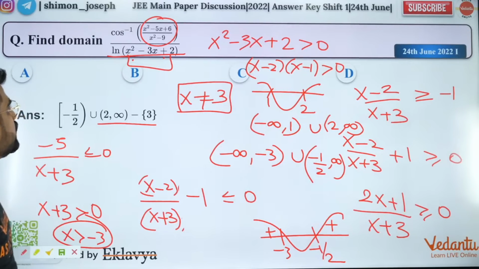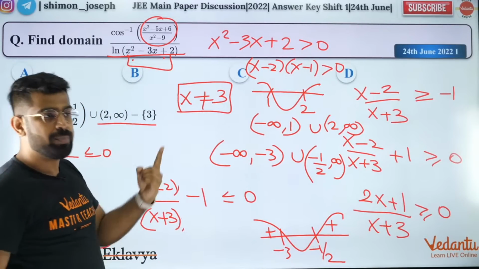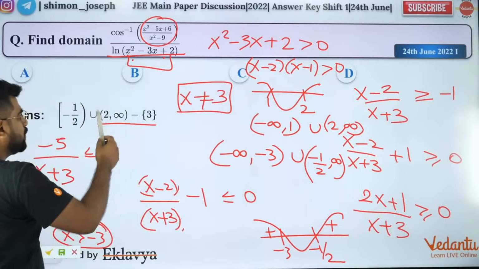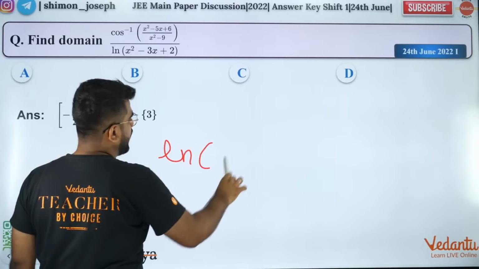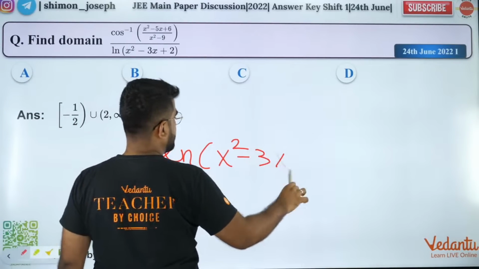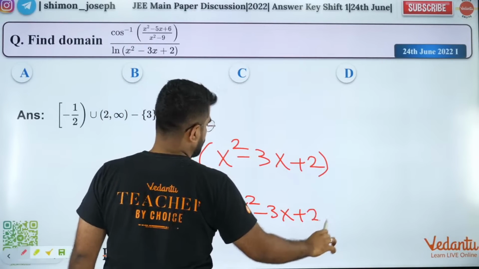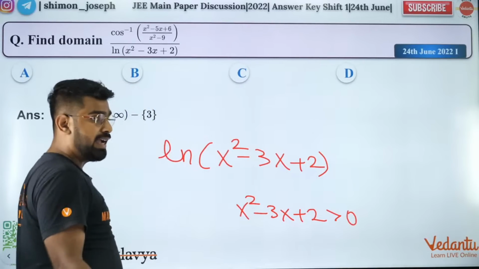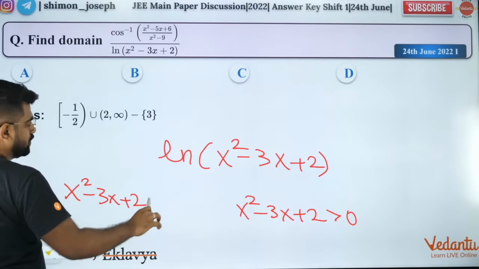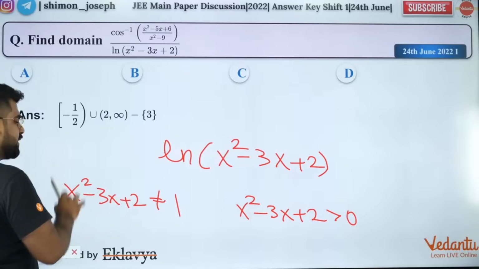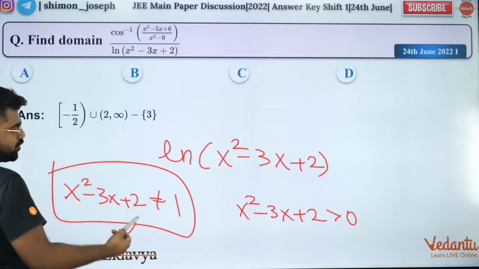Guys, greater than 0, not equal to 1 you can do. That is a separate condition, right? Hello, you are saying wrong, one second. So you have ln of x square minus 3x plus 2. So first x square minus 3x plus 2 should be greater than 0 and it should not be equal to 1. That I agree. This is right. So remove these 2 points. So what are these 2 points? You check it.